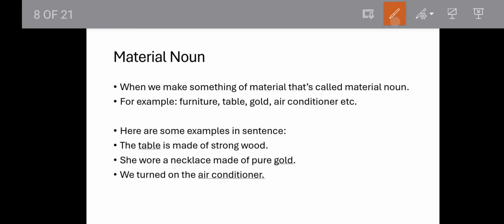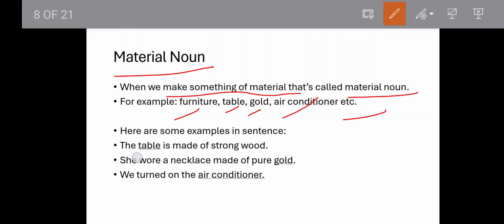Now, the fifth one we have is material noun. So, material noun is something when we create something, when we make something out of material, that is called a material noun. For example, furniture, table, gold, air conditioner, etc. So we make furniture out of wood, right? So furniture would be a material noun, right? Like table, gold, air conditioner.